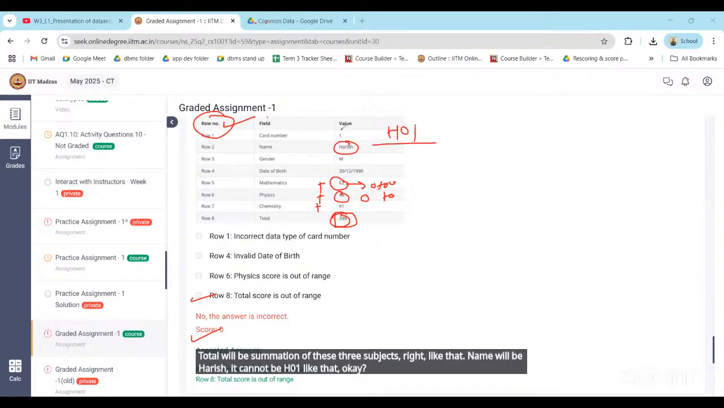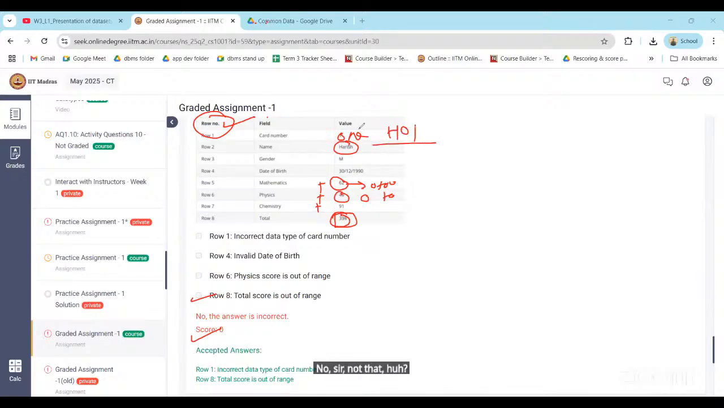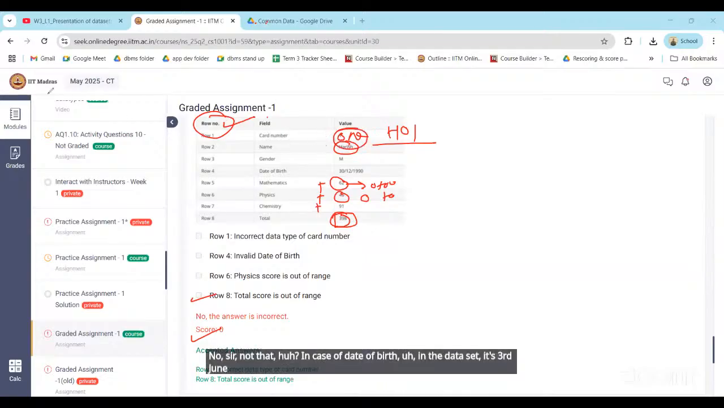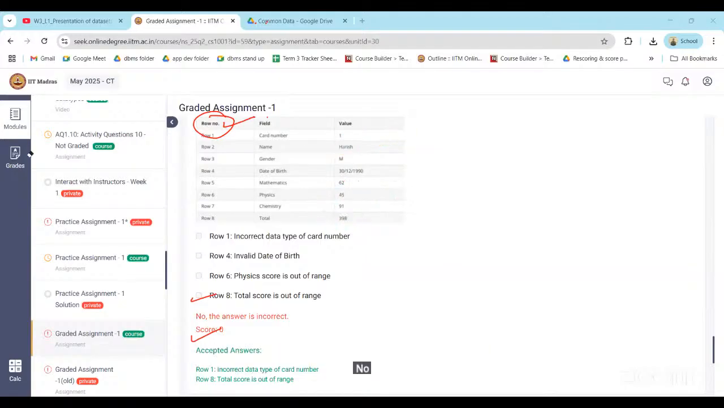In the case of card number 1, for date of birth, in the data set it's 3rd June. So if we are giving it in the format DDMMYY, will it be wrong? Because in the format it's 3rd June. June spelling would be wrong. Would that be wrong? All the rest of the information is correct. If you check card number 1, the name is Harish, the gender is male, the date of birth format is wrong, everything else is correct.